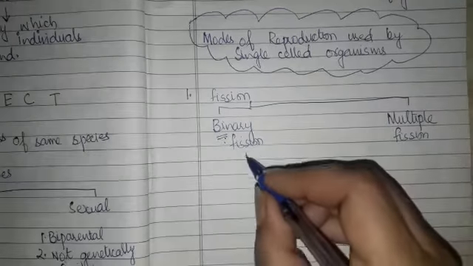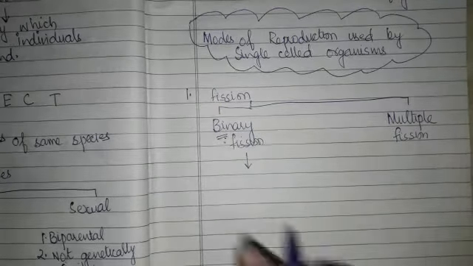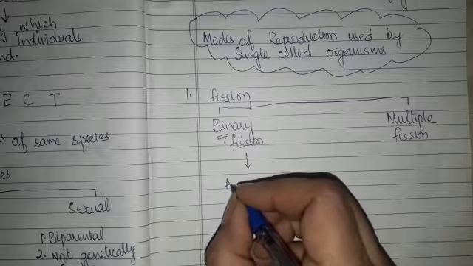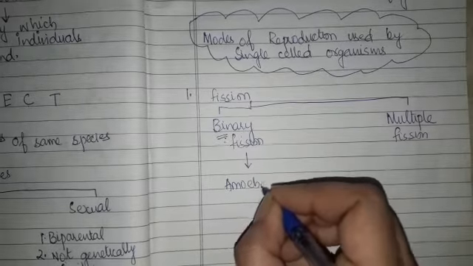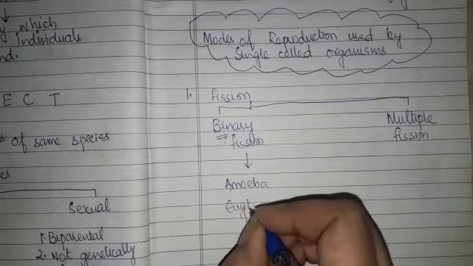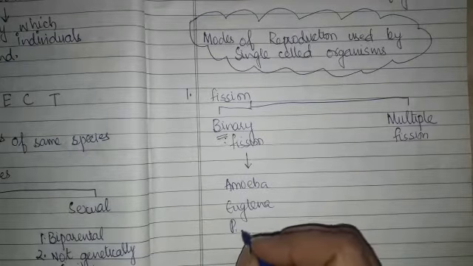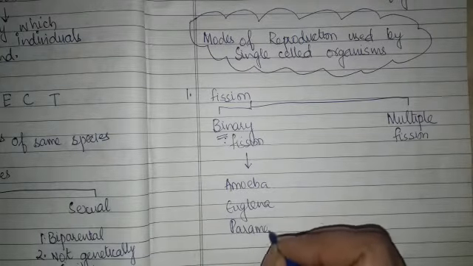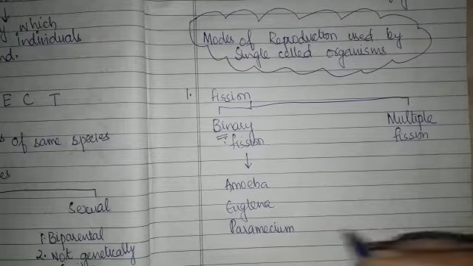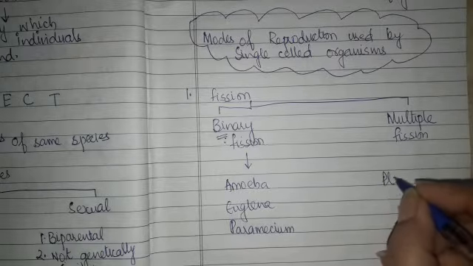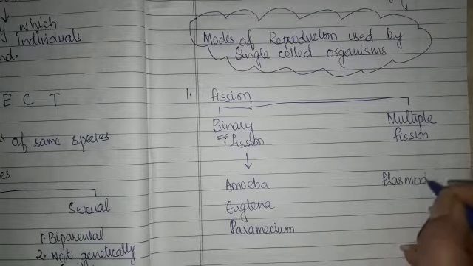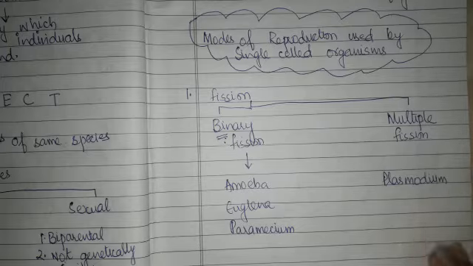In binary fission, let us see, binary fission takes place in amoeba, euglena, paramecium, and the multiple fission takes place in plasmodium. Let us see the process of binary fission.